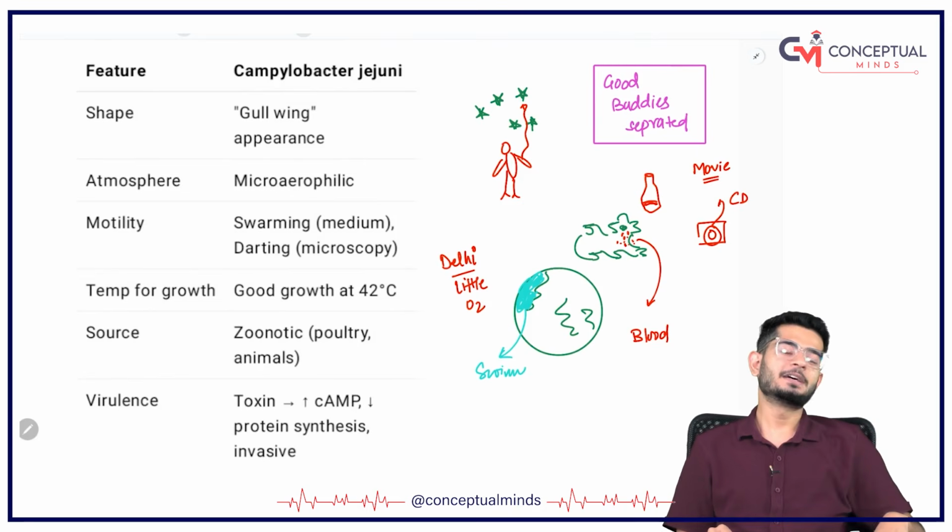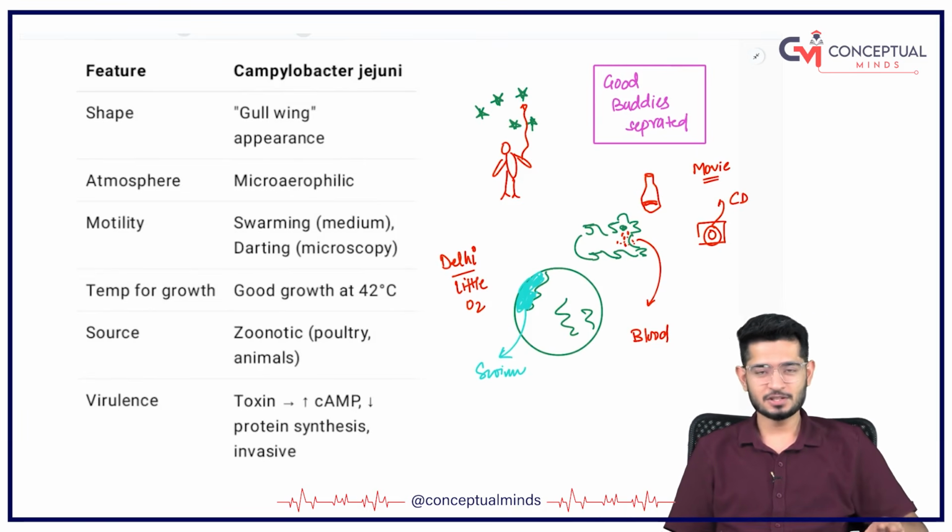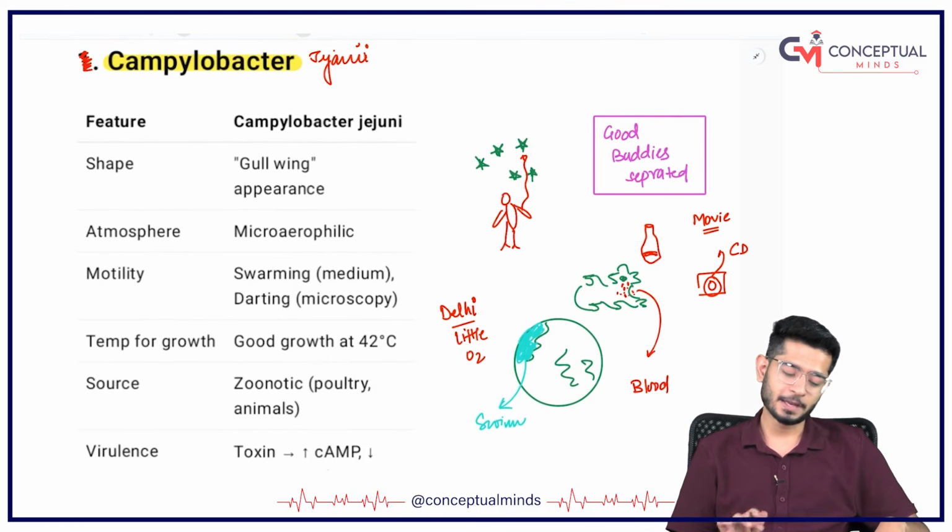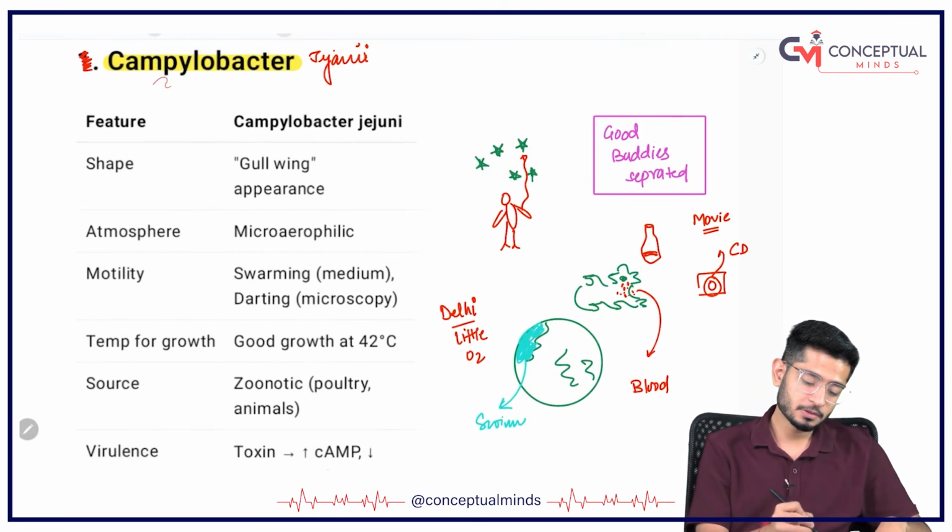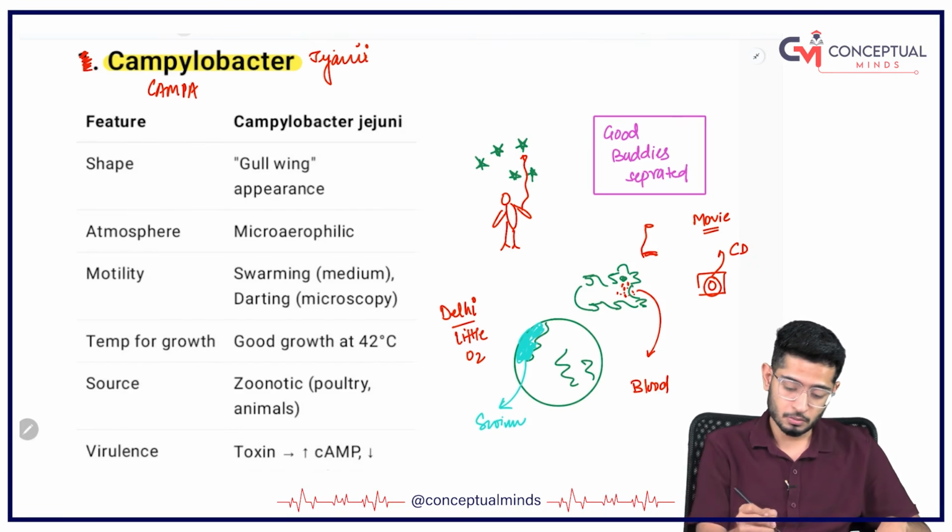So first of all, Campylobacter jejuni, C. jejuni. Remember, I am talking about Campylobacter. This you have to remember with the mnemonic Campa, okay. So this is Campylobacter, Campa, first thing.